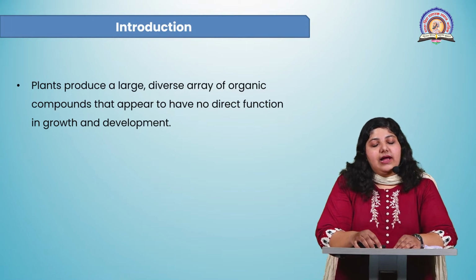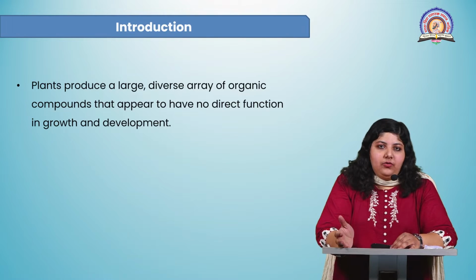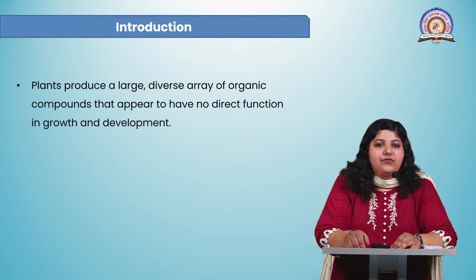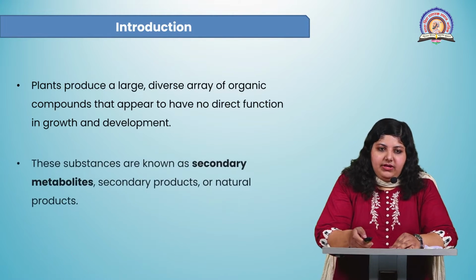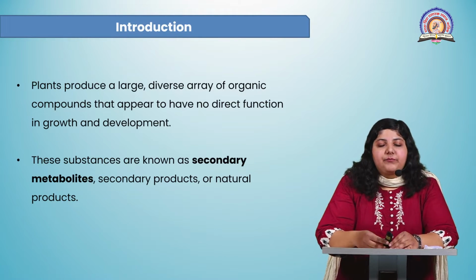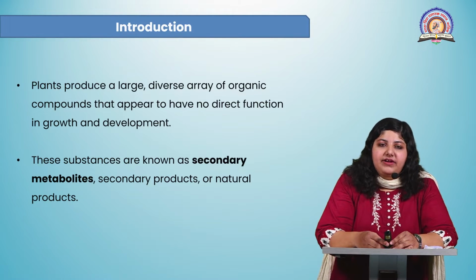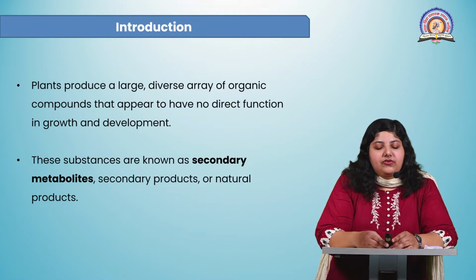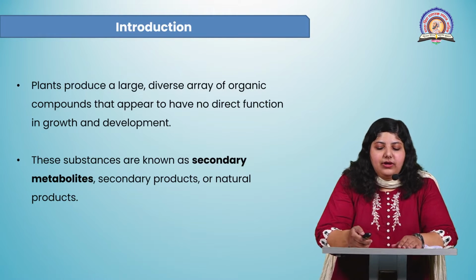Now, plants produce a large, diverse array of organic compounds, and some of them have a direct function in the growth and development, while another group of chemical compounds have no direct role in growth and development of plants. These chemicals, these substances, are known as secondary metabolites, secondary products or natural products. So secondary metabolites are produced by the plants, but they do not have any direct role or are not involved in any function of growth and development.